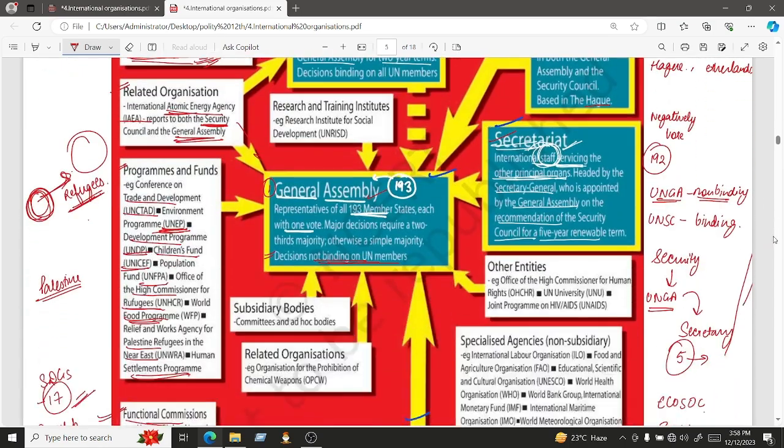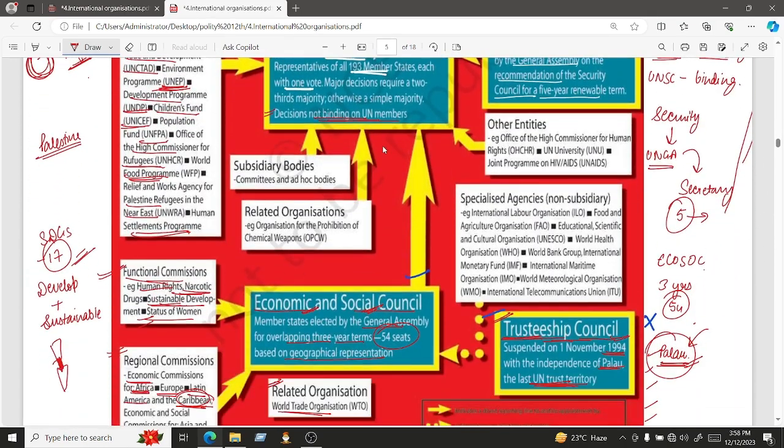Now let's talk about these other entities, and these arrows are basically representing that these bodies are responsible to report to these particular principal organs, because eventually all these extra bodies that we are talking about, they are a part, they come under these principal organs. So eventually if they are doing something, they have to report to these principal organs. Okay. Now let's talk about other entities.